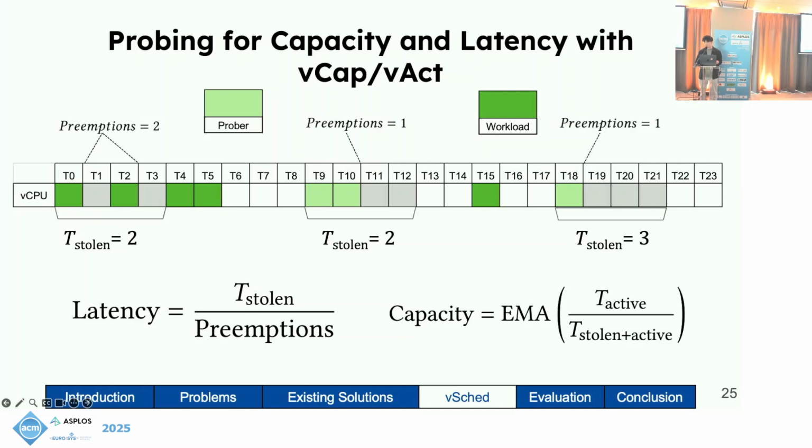Additionally, because we can also measure the amount of times that a vCPU is preempted, we can deduce the average latency using the stolen time and preemptions. For example, the first and second period here have the same capacity, but differing latencies measured through preemptions.